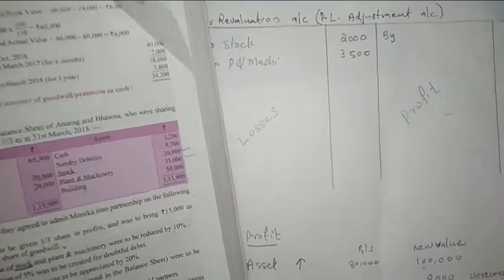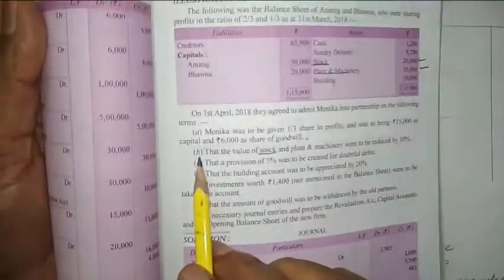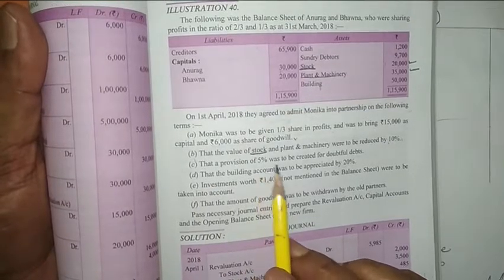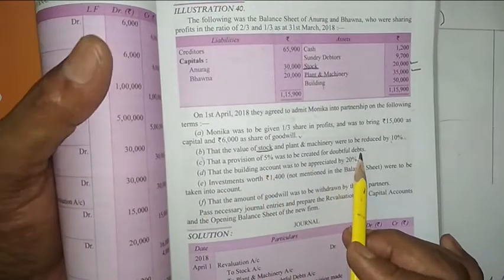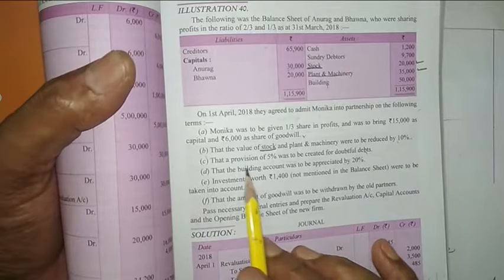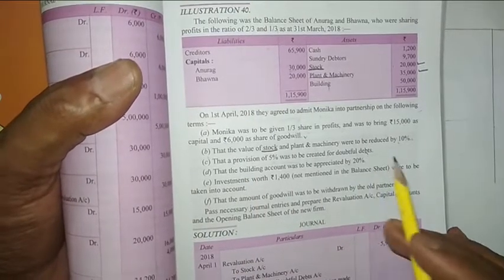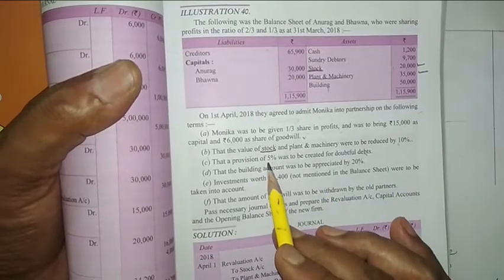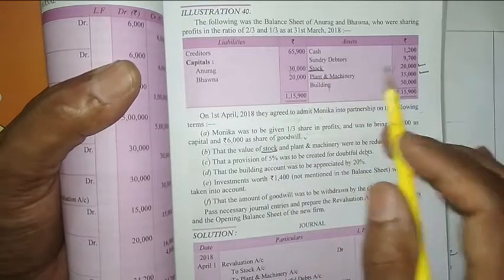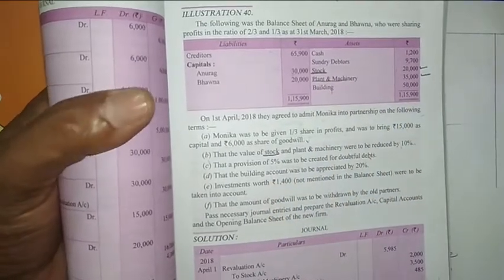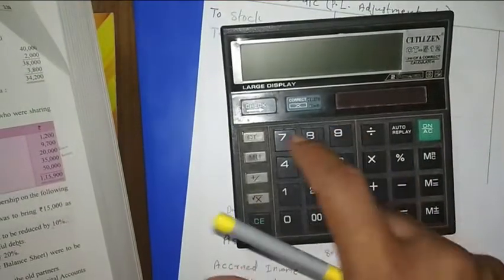Then this point B is over. The next point: a provision of 5% was created for doubtful debts. Provision for doubtful debts will be a liability, and this provision we always create on debtors. So here, 5% of this 9,700.